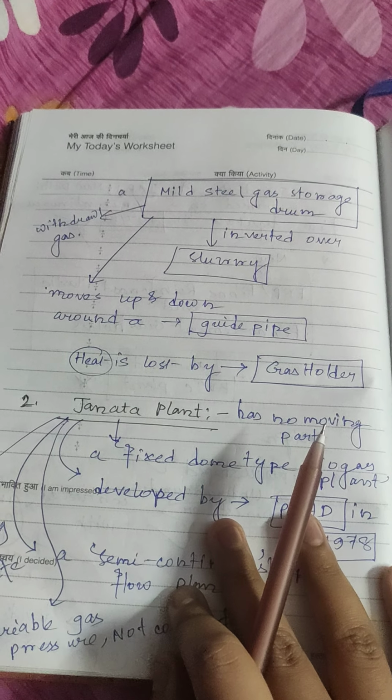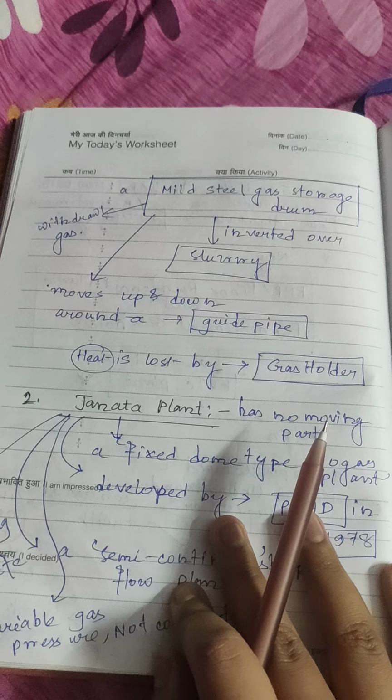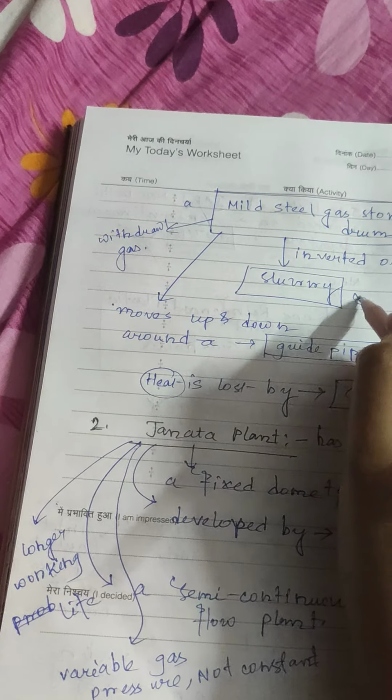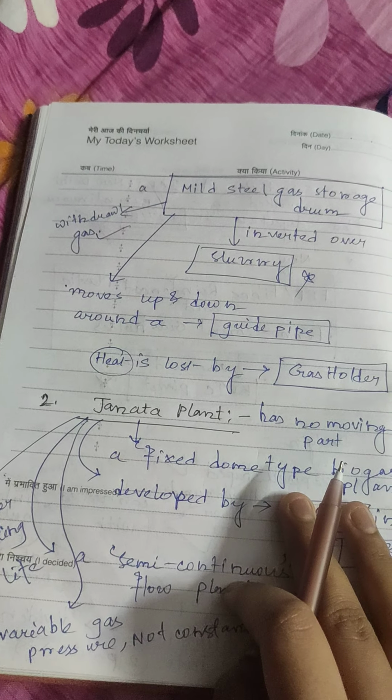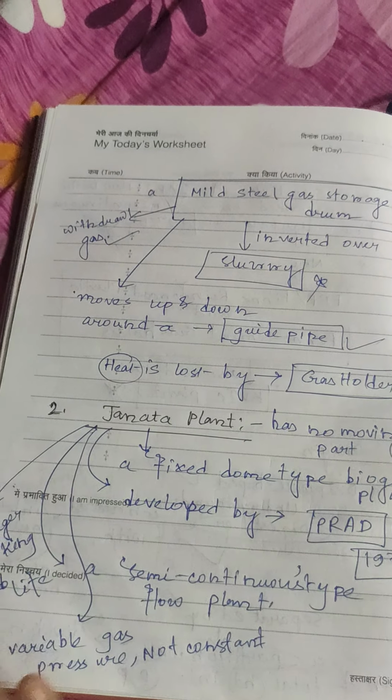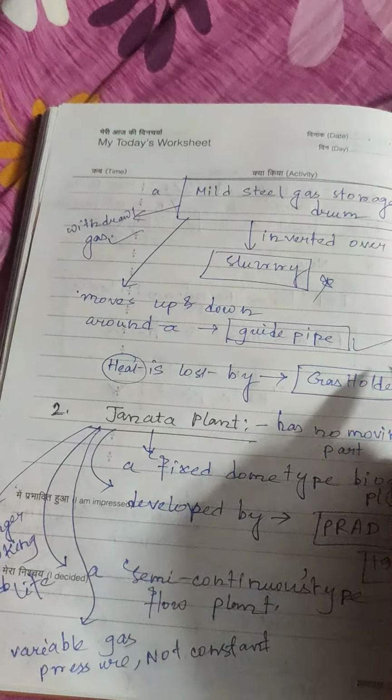A mild steel gas storage drum is inverted over the slurry. It withdraws the gas and moves up and down around a gas pipe, the guide pipe. Heat is lost by the gas holder.